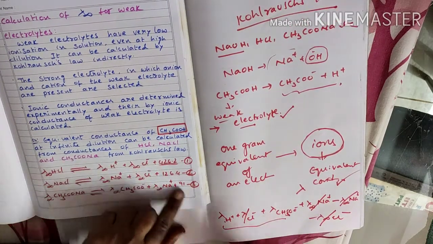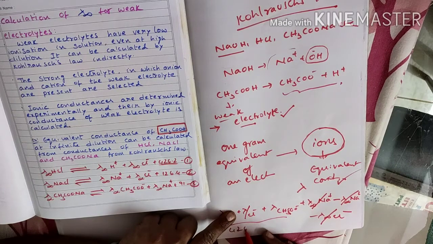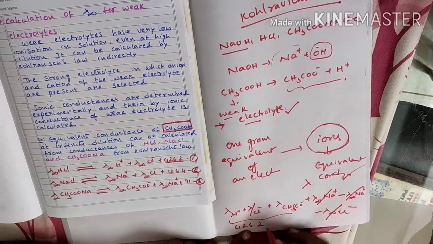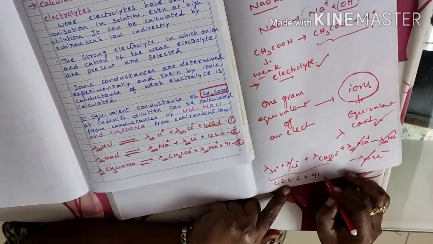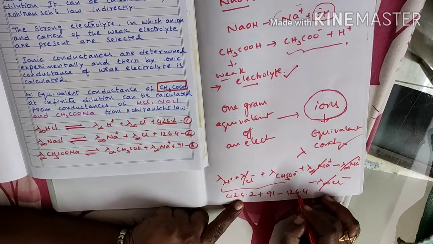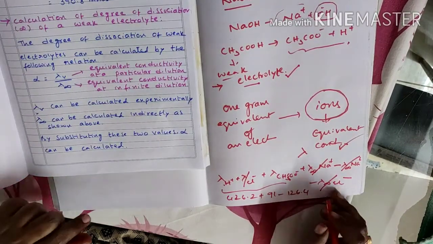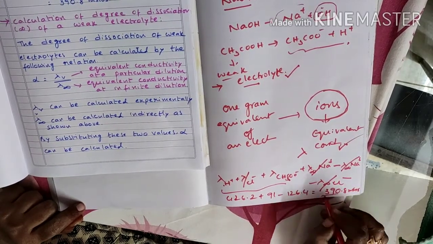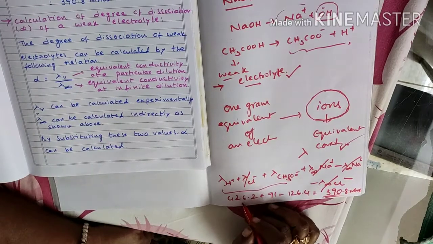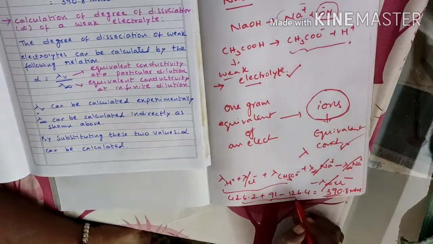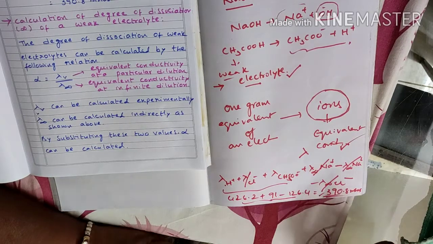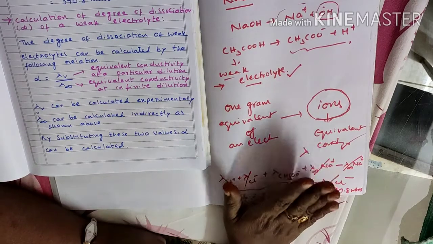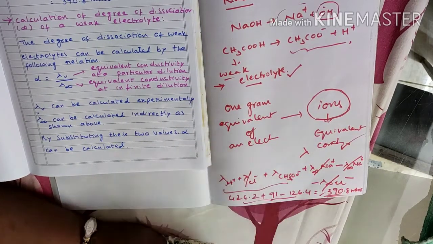So in terms of values, 426.2 is for HCl, add the sodium acetate value 91, minus 126.4, right? So this way, what is the value? 390.8 mho. So this way, by taking the equivalent conductivity values of strong electrolytes, we are able to calculate the equivalent conductivity of a weak electrolyte, right? This is one of the most important applications of Kohlrausch law.